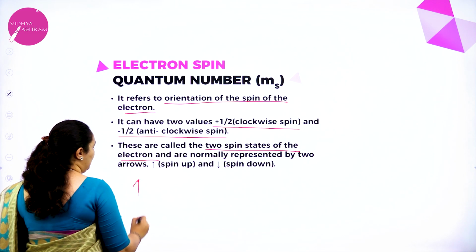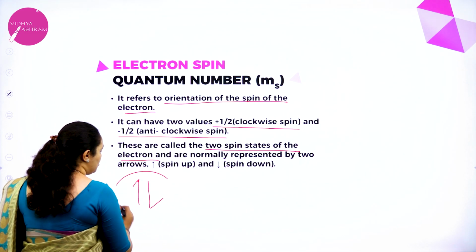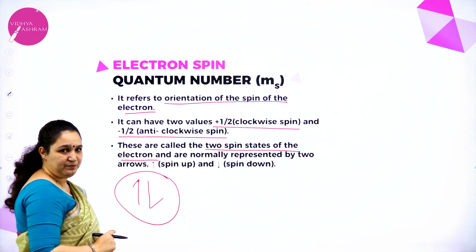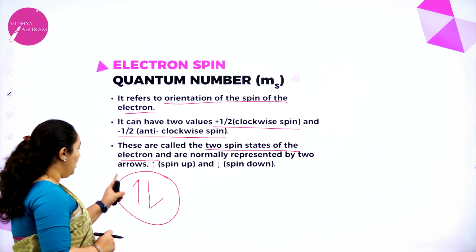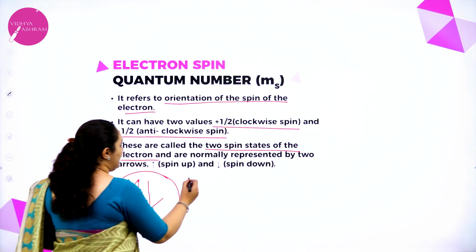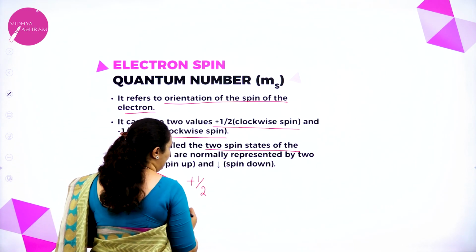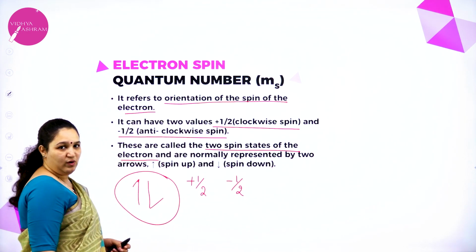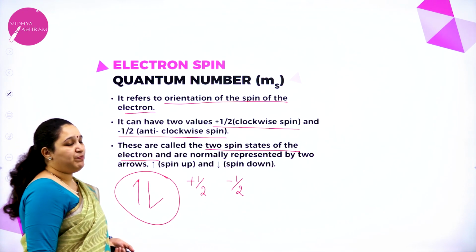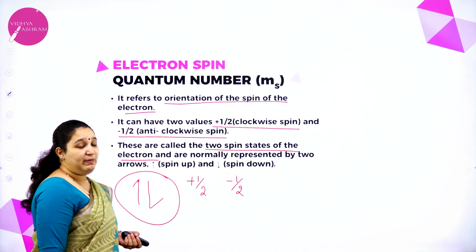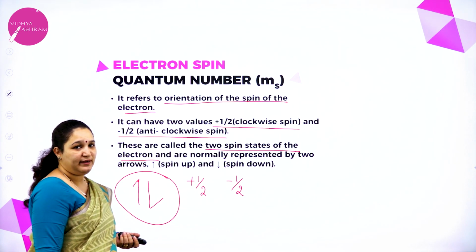We write spin up, spin down. So these are the 2 electrons in one orbital. Both will have opposite spin. One is spin up, another one is spin down, or we can say one has plus half value, the other has minus half value. So this is about the spin quantum number. It can also be depicted with the small letter s.